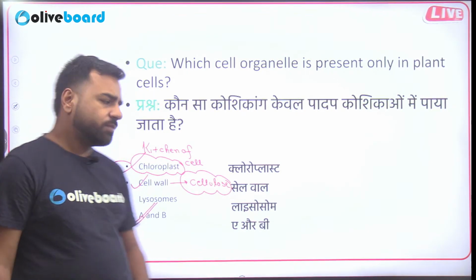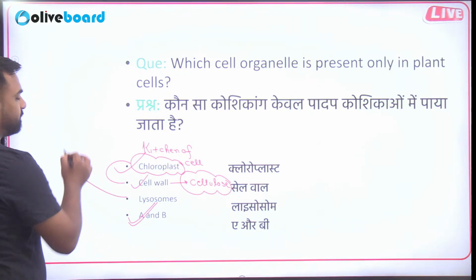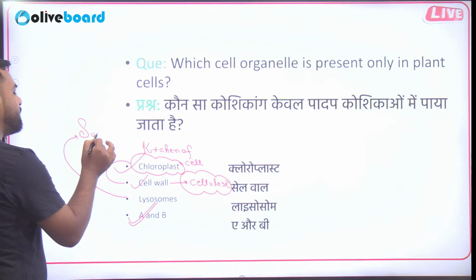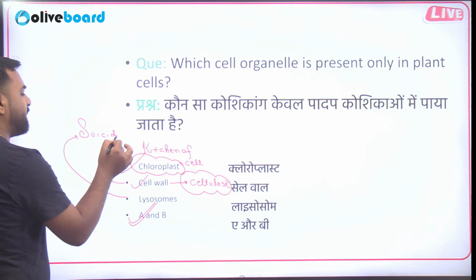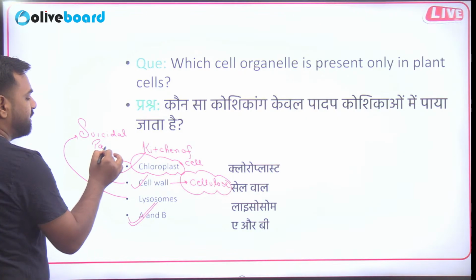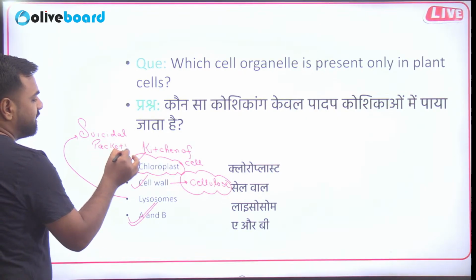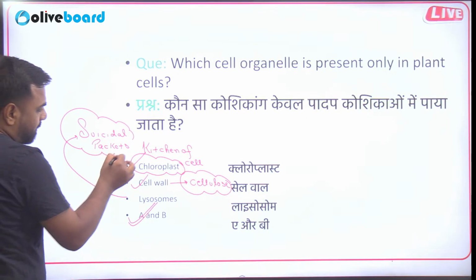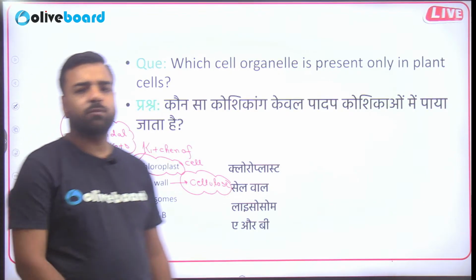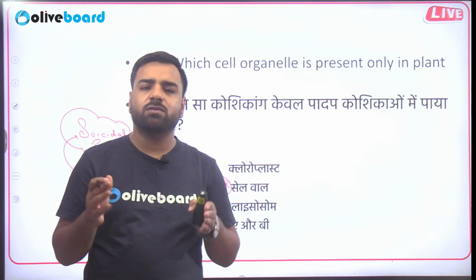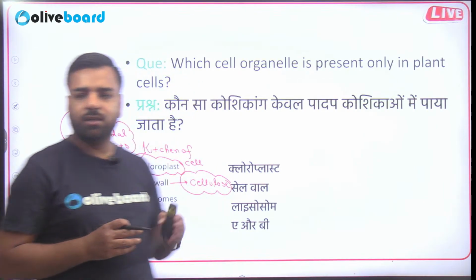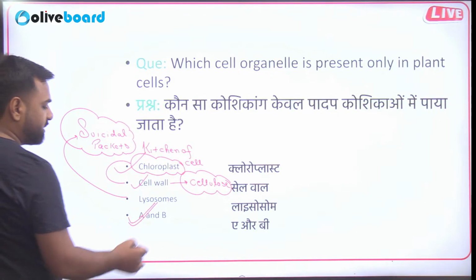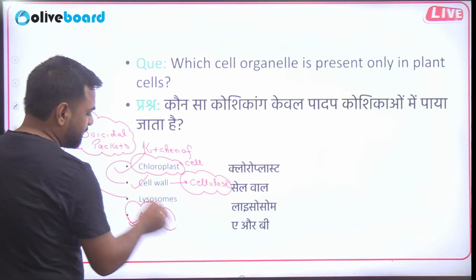What about lysosomes? Lysosomes are known as suicidal packets. What is the reason behind it? If the cell is not working properly, it bursts itself, because of which the whole cell is destroyed. So what is the correct answer? The correct answer here is option D, that is A and B.